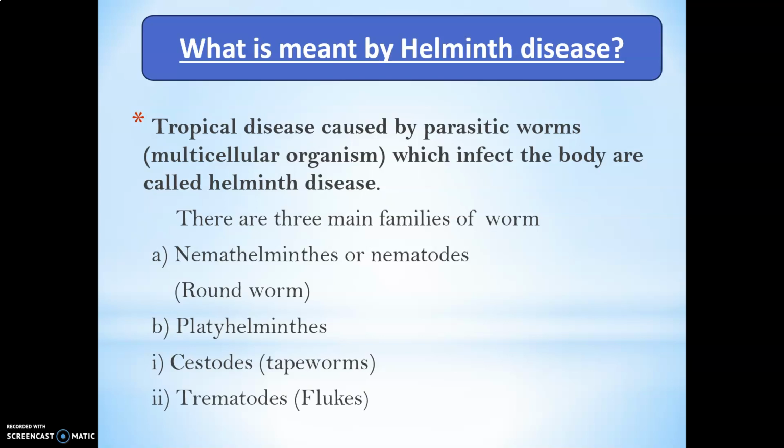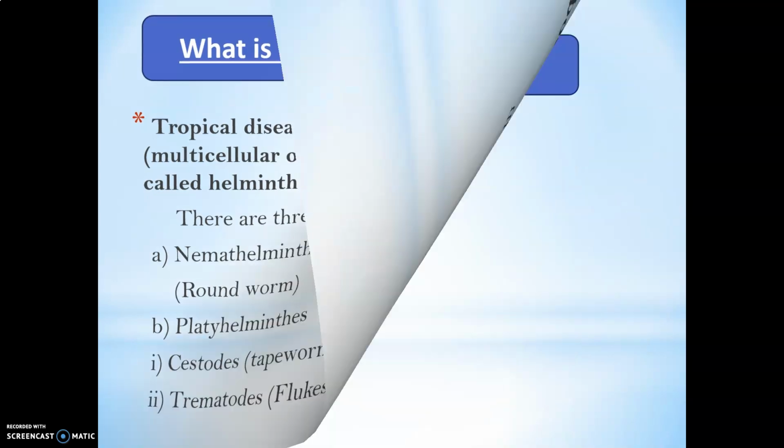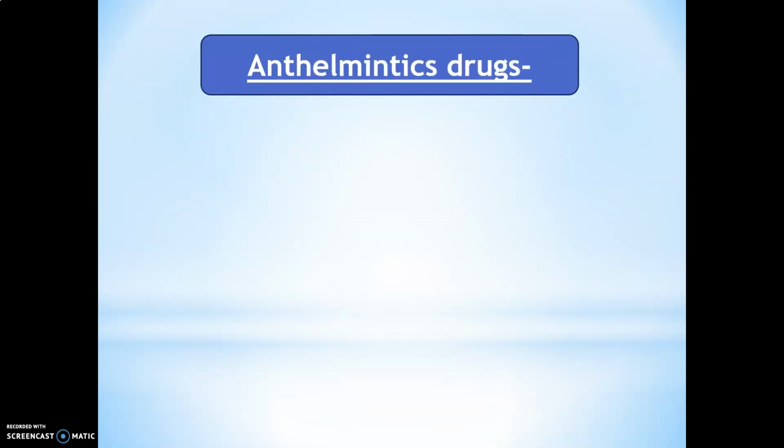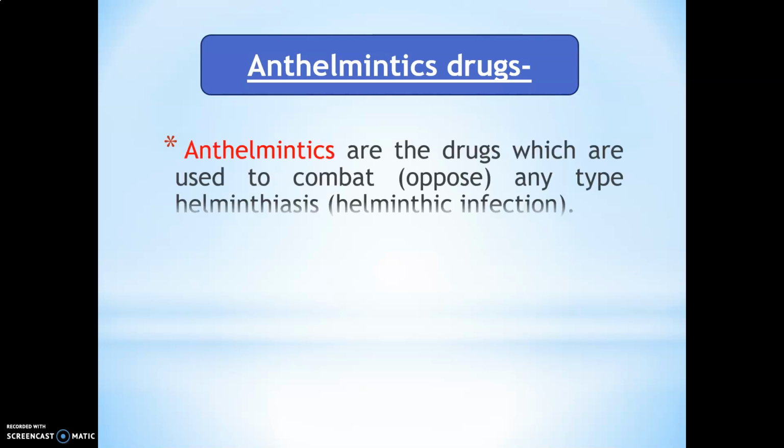These are the different worms which infect the human body, and the name of the disease is helminthic disease. So here we use anthelmintic drugs to treat these types of helminthic infections like nematodes and cestodes, all types of worms, which are treated by these anthelmintic drugs.